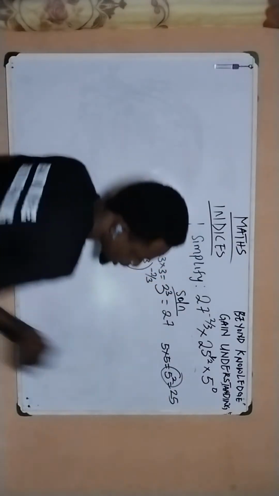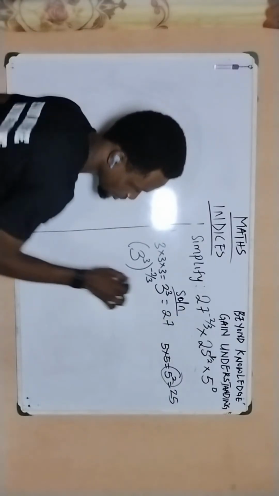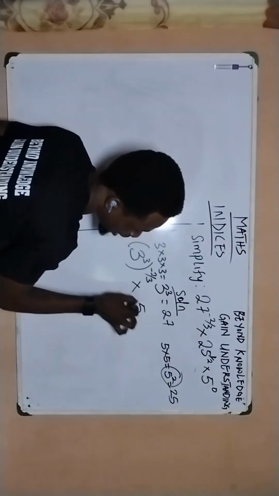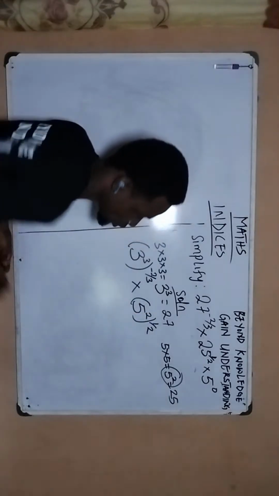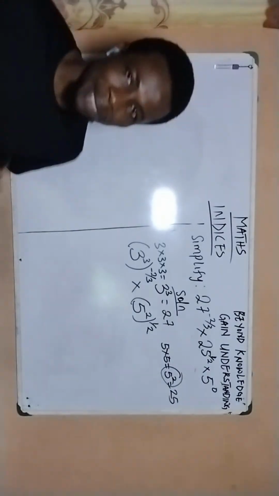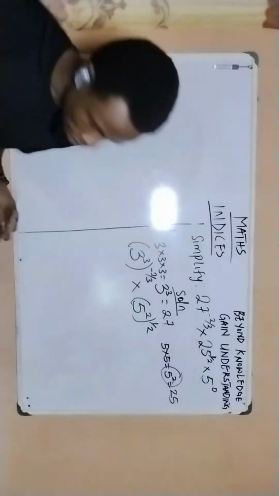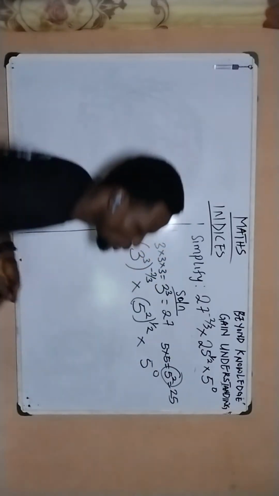So I'm just going to take this 5 squared and replace 25. So this becomes times 5 squared raised to the power of 1 over 2. So you see how I'm trying to package everything organized, because mathematics is about being organized, and then have 5 to the power of 0.